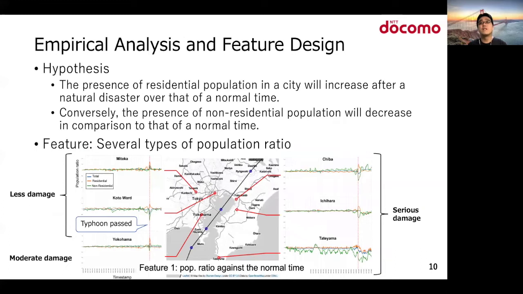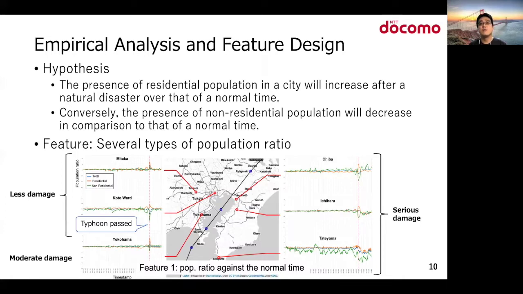Before we design the estimation model, we conduct an empirical analysis to obtain insights. Our hypothesis is that the population dynamics of a city depends on the severity of damage. More specifically, the presence of residential population in a city will increase after a natural disaster over that of normal time. Conversely, the presence of non-residential population will decrease in comparison to that of normal time.